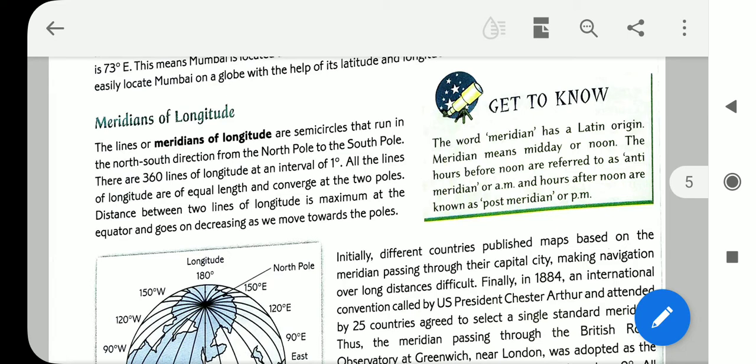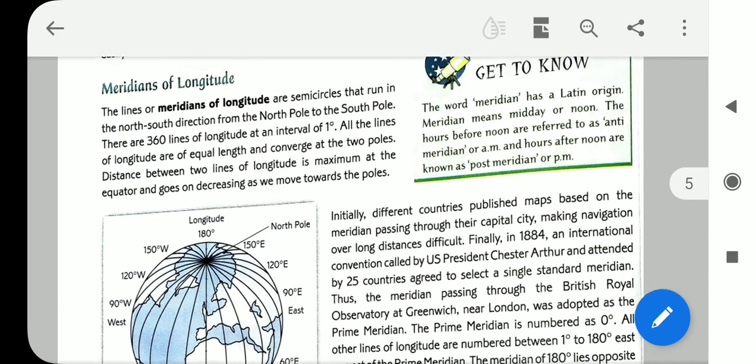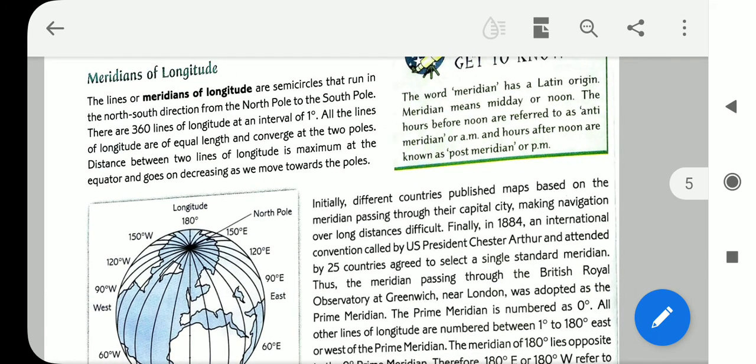You see in the picture on the left side, the lines drawn from north to south are known as longitudes, and these lines run in the north and south direction. These are semicircles, not proper circles.